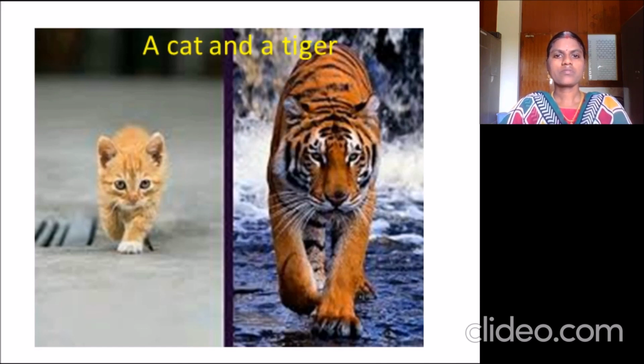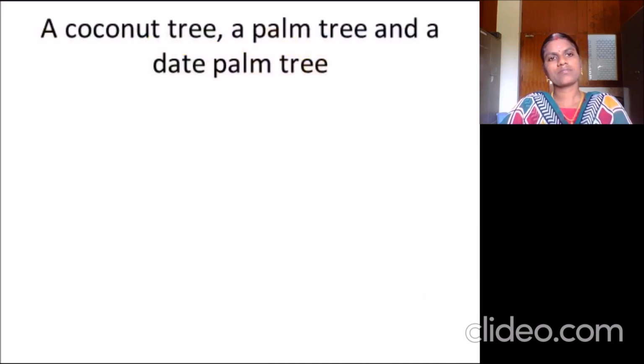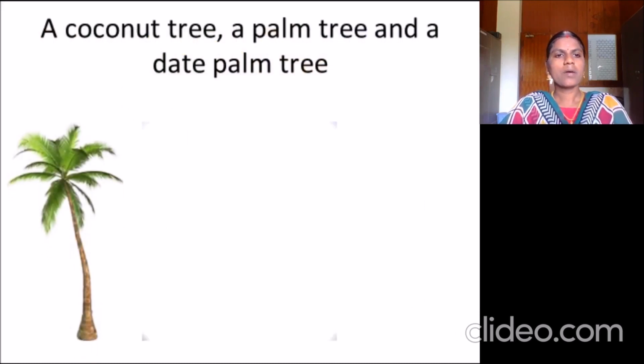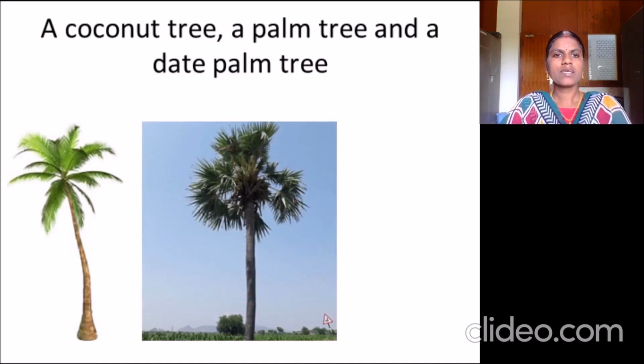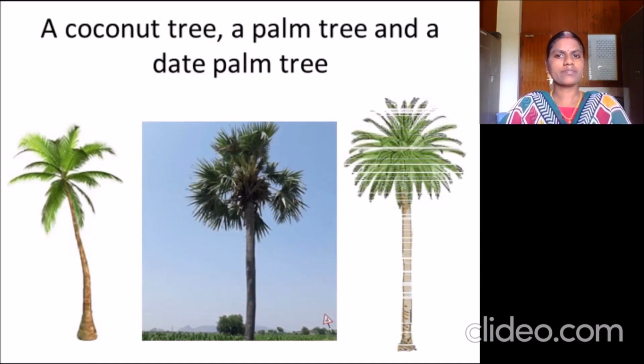Similarly, the plants, as you can see: a coconut tree, a palm tree, and a date palm here. Three types of trees you can see here. There are many similarities among these trees, but we know that there is a difference in the leaves of those trees.